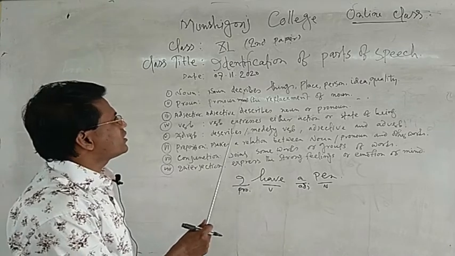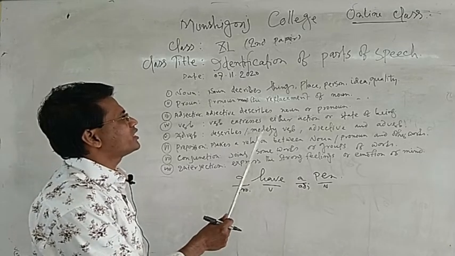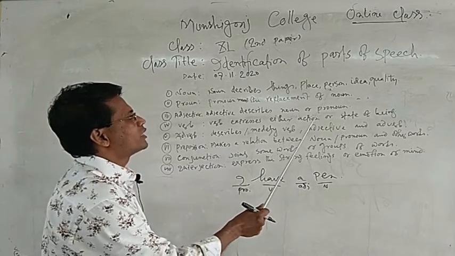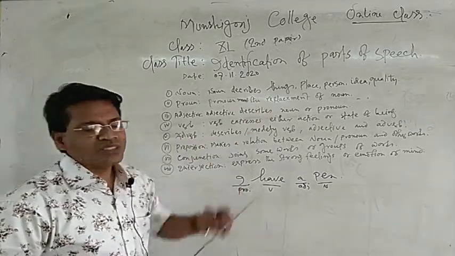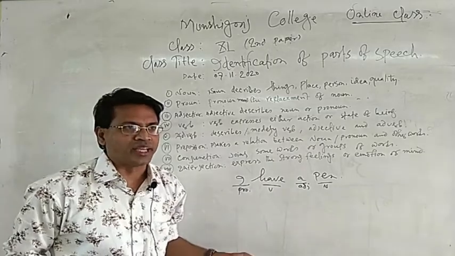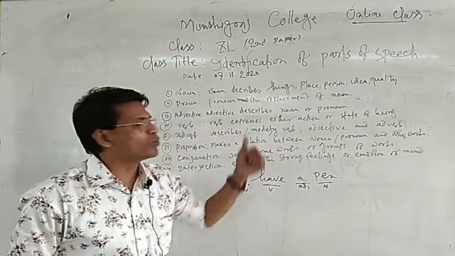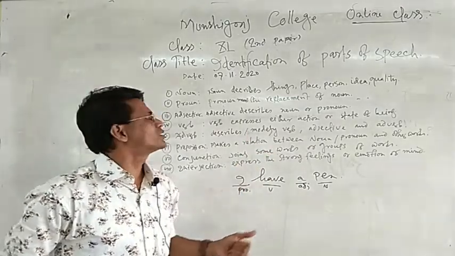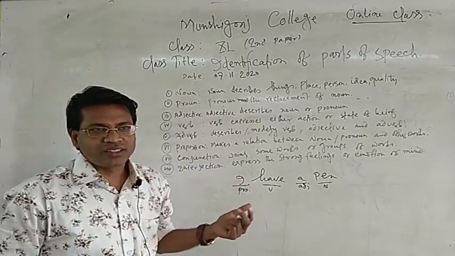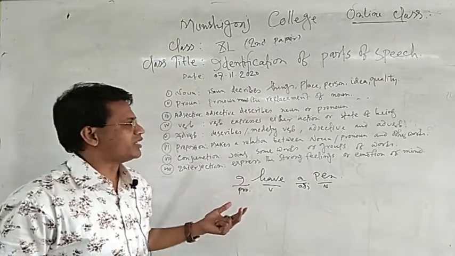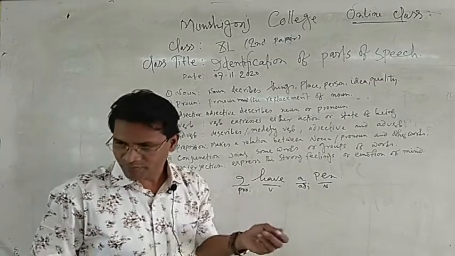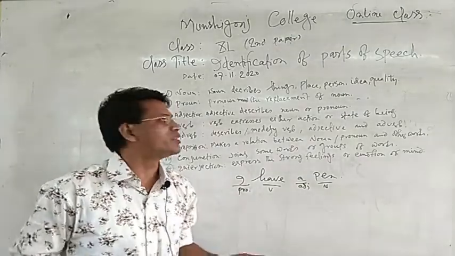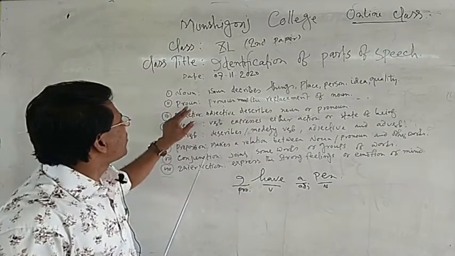Things means the name of any kind of things such as book, pen, chair, bench. Place: Dhaka, Khulna, Bangladesh. It's a place. Person: the name of any kind of man or woman.